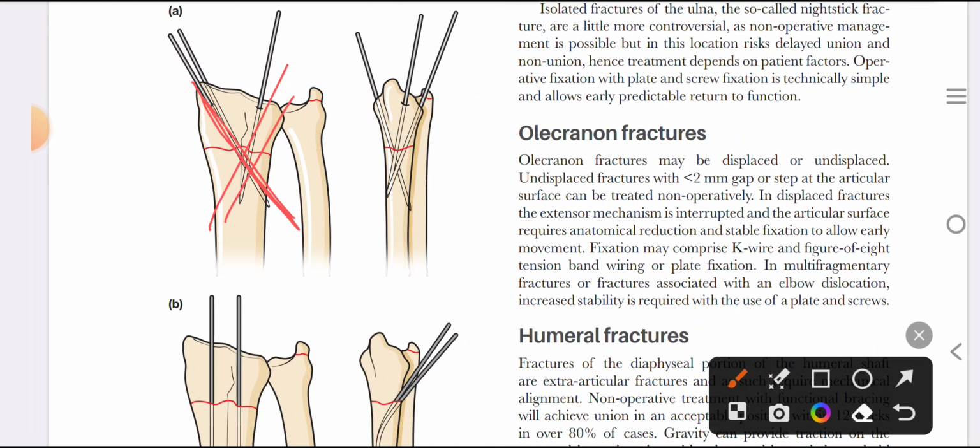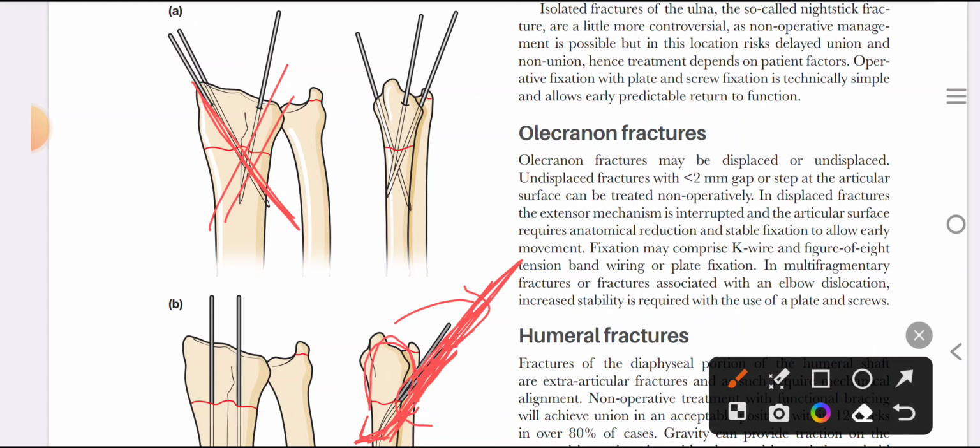And if there is some comminution at the fracture site and upon reduction the fracture is not stable and we have to provide a buttress, for example, if at this site of the radius there is a bone loss and upon reduction this distal part tilts towards this side, then we will pass K wires through the fracture site and cross it to the second cortex and leave it outside the bone.